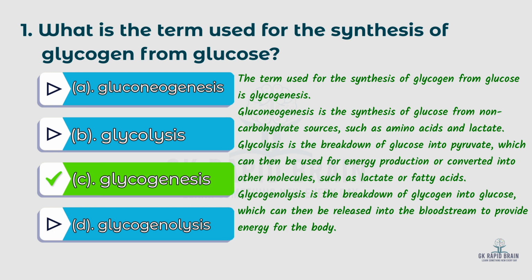Gluconeogenesis is the synthesis of glucose from non-carbohydrate sources such as amino acids or lactate. Glycolysis is the breakdown of glucose into pyruvate, which can then be used for energy production or converted into other molecules such as lactate or fatty acids. Glycogenolysis is the breakdown of glycogen into glucose, which can then be released into the bloodstream to provide energy for the body.